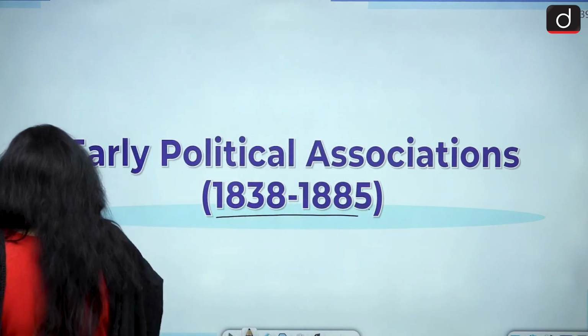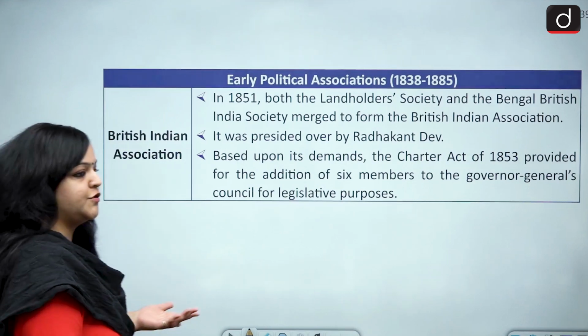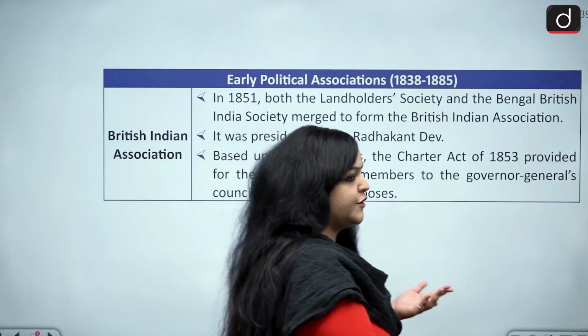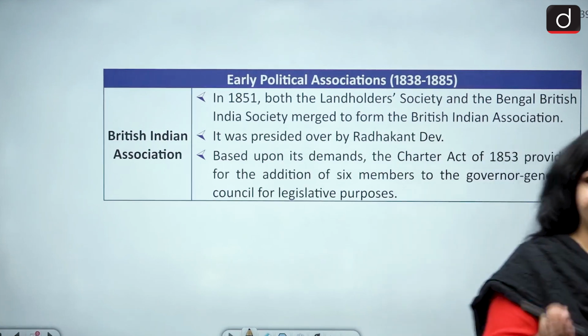Now, I've put this in a tabular format so that it becomes easier for you to understand. It becomes easier for you to remember these things. You have it in one place.